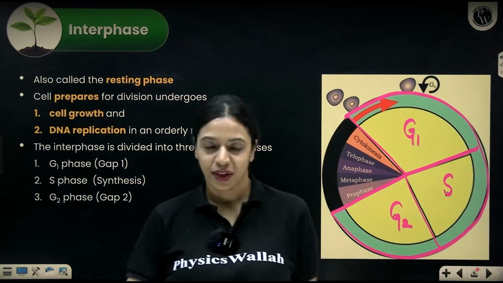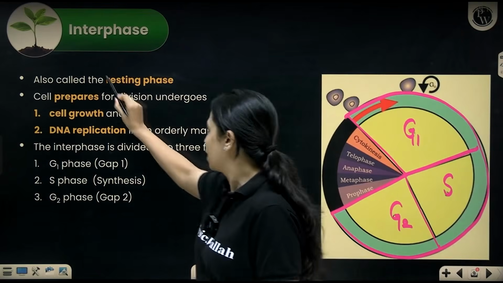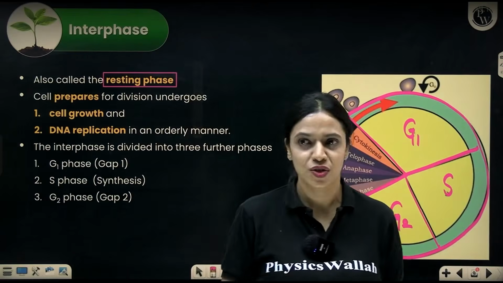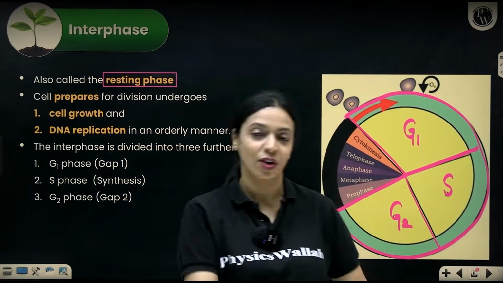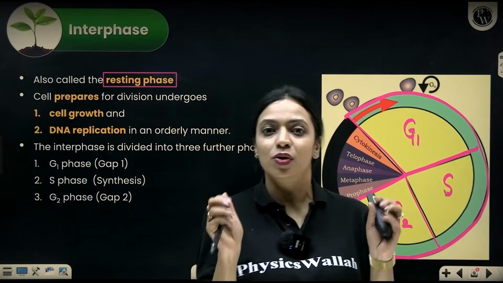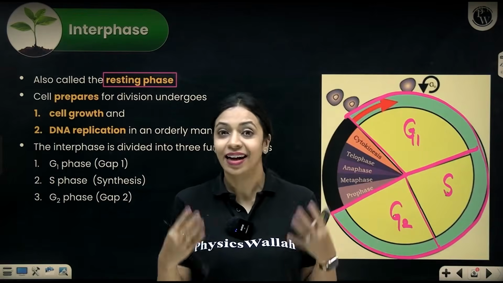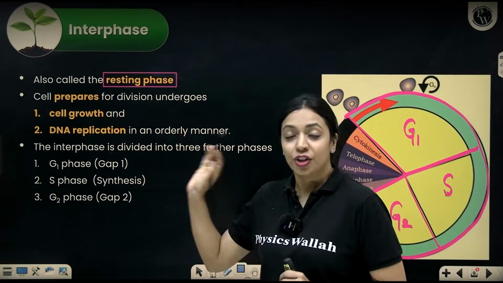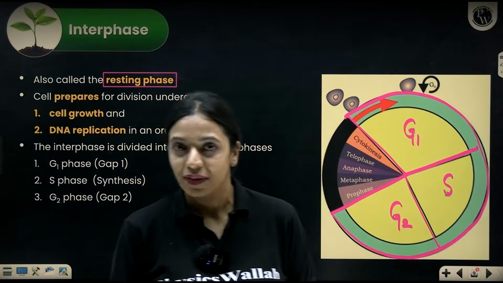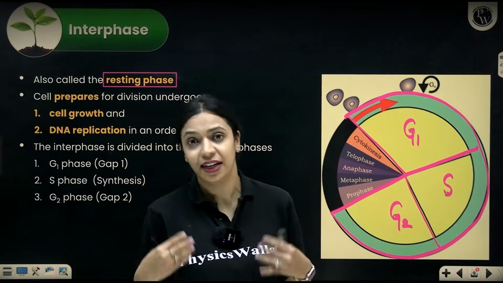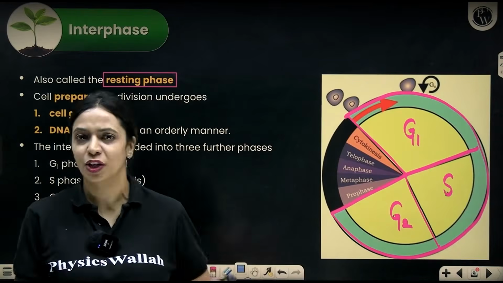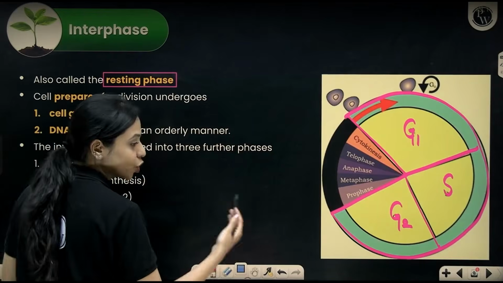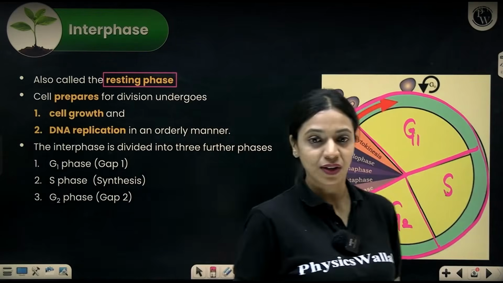Now, what really happens during interphase? We also call it the resting phase. But the cell isn't really lazy and resting in this phase. It has just now undergone cell division, so it's not immediately going to undergo another round of cell division. So between two rounds of cell division, it's resting, meaning it's not actively dividing anymore. That's what it means. So it's called the resting phase. During the resting phase, the cell is metabolically very active. It is performing a lot of synthetic activities. It's synthesizing a lot of biomolecules. Many new organelles are forming. It's increasing in volume. Basically, during the interphase, the cell is growing and preparing to undergo cell division in future.